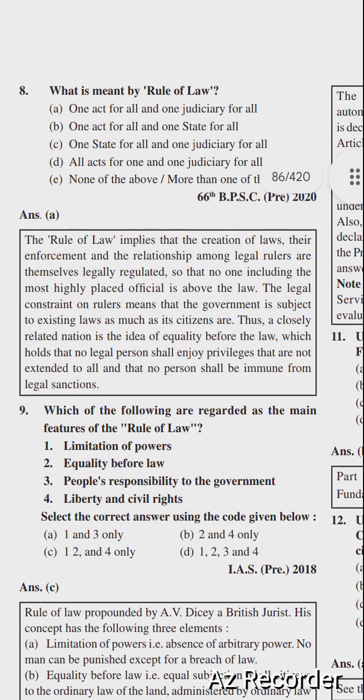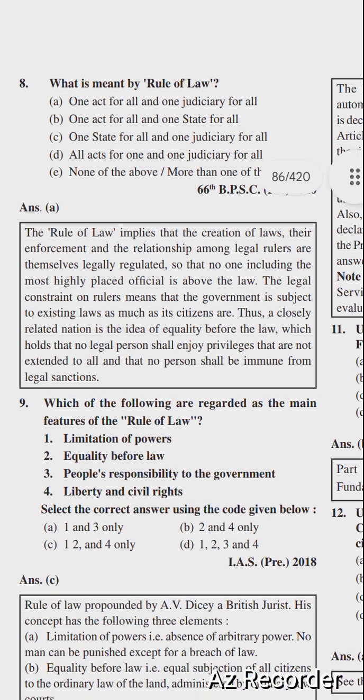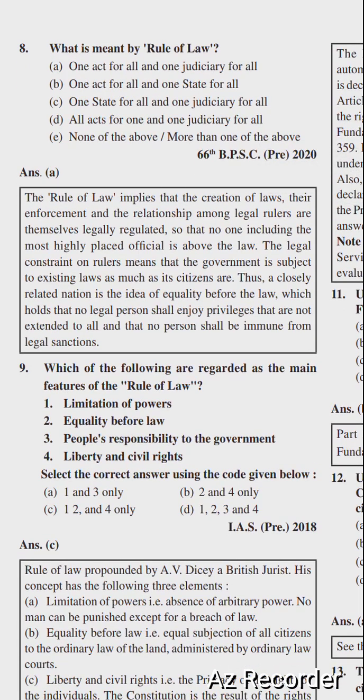The legal constraint on rulers means that the government is subject to existing laws as much as its citizens are. Thus, a closely related notion is the idea of equality before the law, which holds that no legal person shall enjoy privileges that are not extended to all, and that no person shall be immune from legal sanctions.